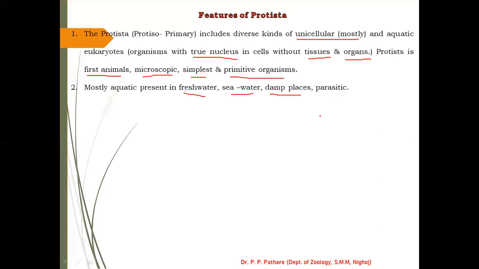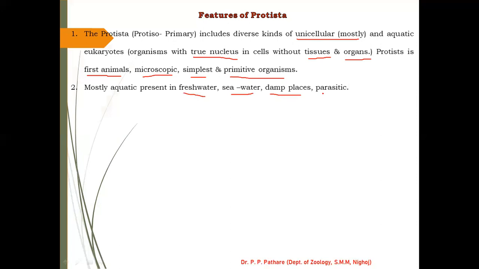And the last one is parasitic. You know, the maximum number of protists are unicellular, and they have the simplest organization, so they are not able to show very fast locomotion or move from one place to another. Most of the class Mastigophora are parasitic in nature. Then Sarcodina are also parasitic in nature.